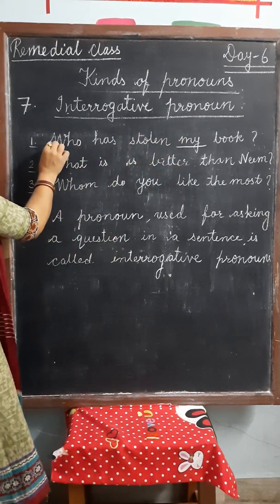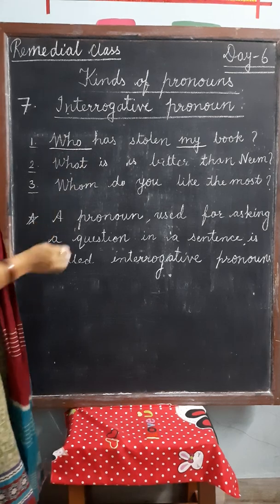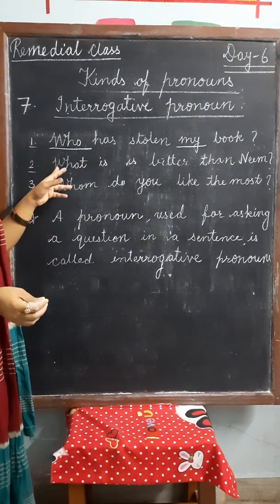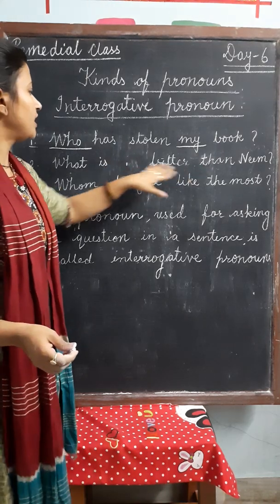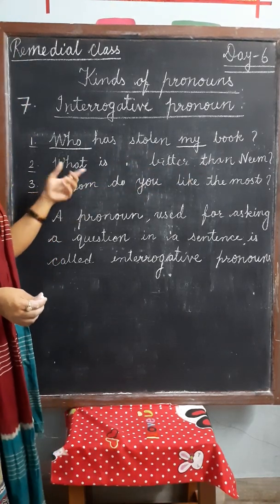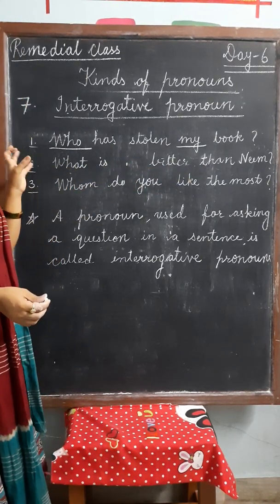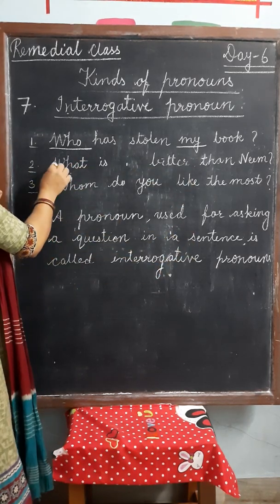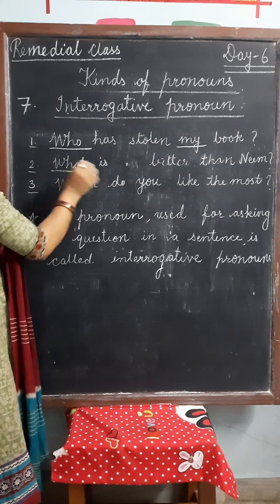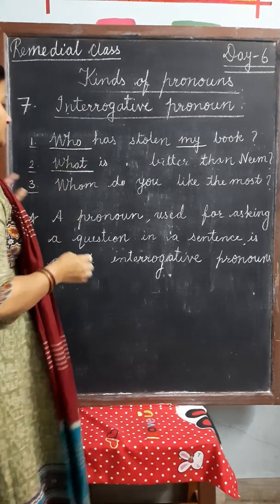So who is here working as a pronoun. In this, what is better than neem? Here what is for the thing that is better than neem. So this is working as a pronoun in this sentence.